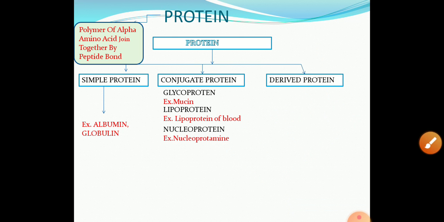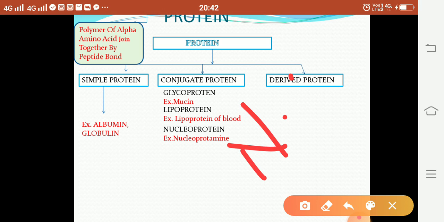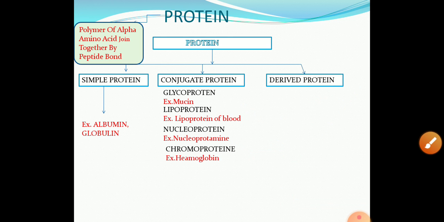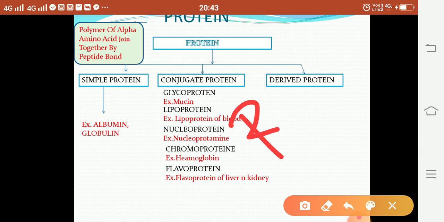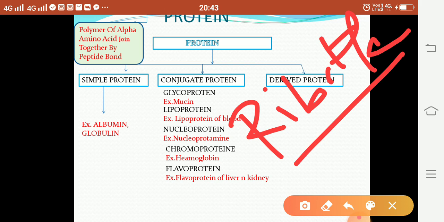Third one is nucleoprotein. They have a nucleic acid along with amino acids. Example nucleoprotamine. Fourth one is chromoprotein. They have a porphyrin with metal ion and amino acids. Example hemoglobin. Next one is flavoprotein. They have riboflavin along with the amino acids.